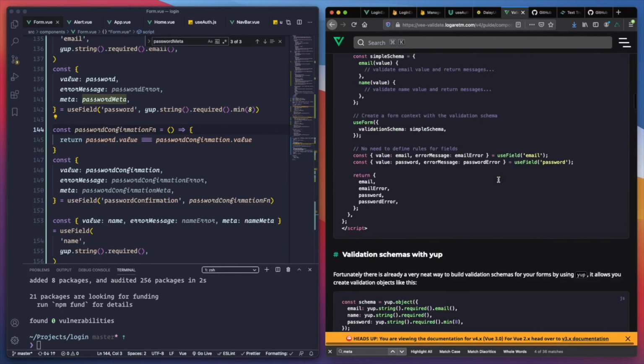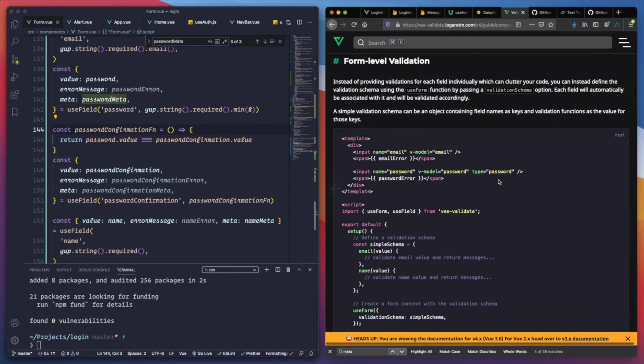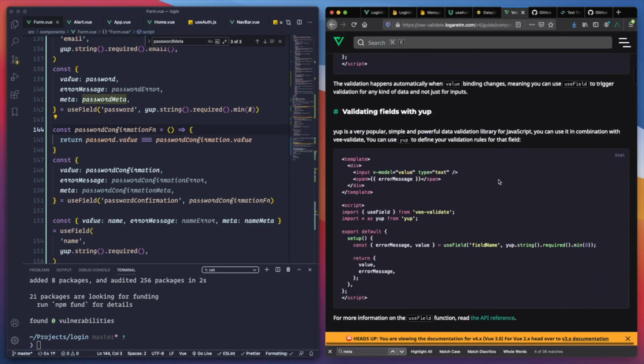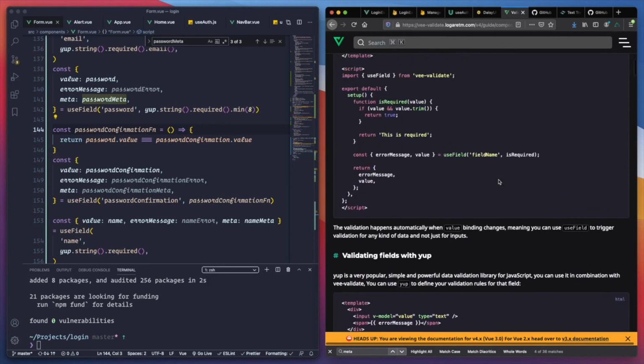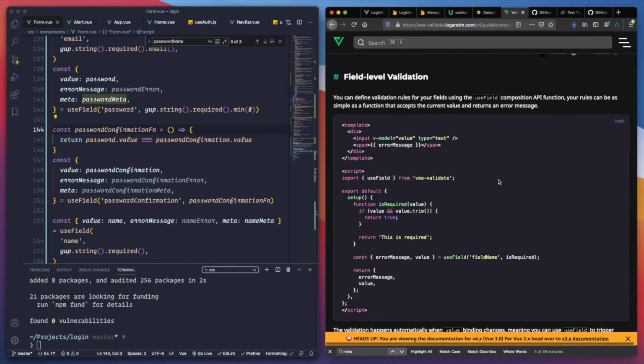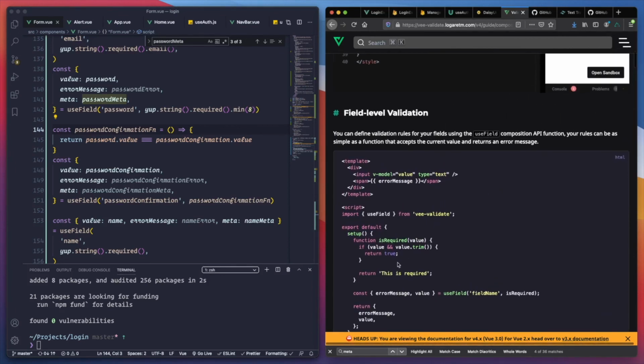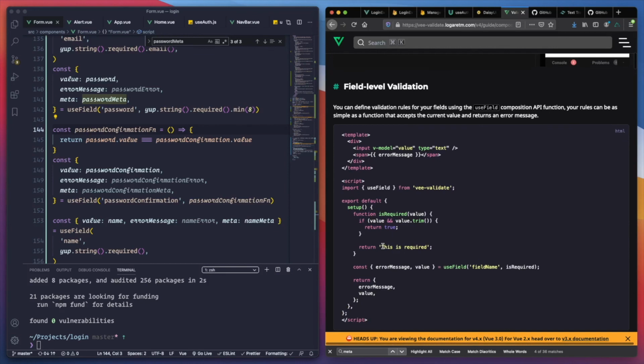Let me see the error message. Custom error message. Oh, here you go. If we don't return true, we return the message. So yeah, probably this is going to be a lot better than this one.